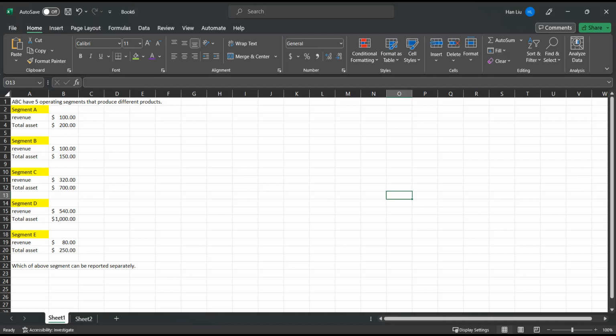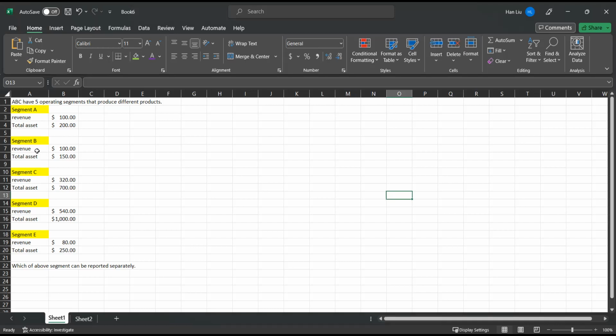Because in this case it tells us each segment's revenue, we can use the revenue part for our testing. We can sum up all the segments to get the total and see if each one is 10% or more.